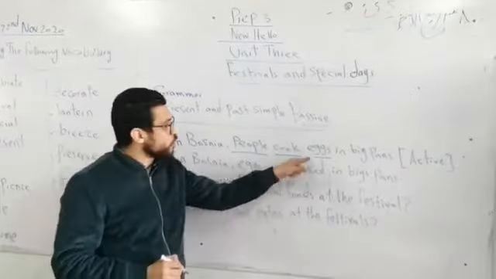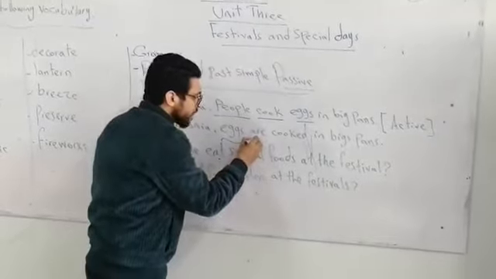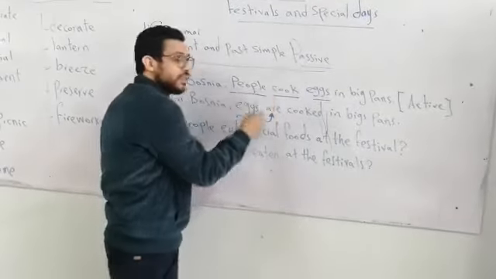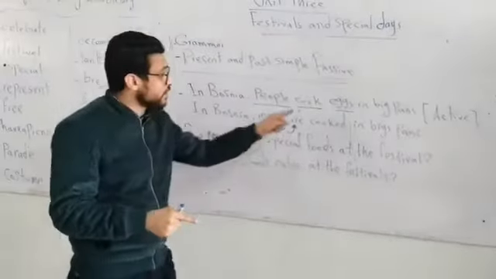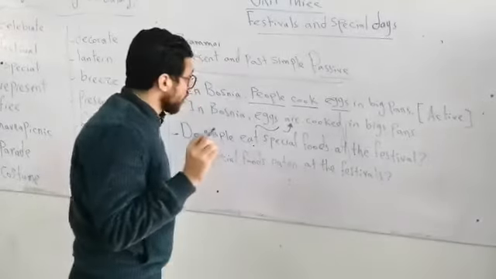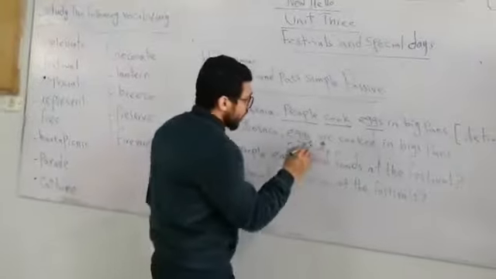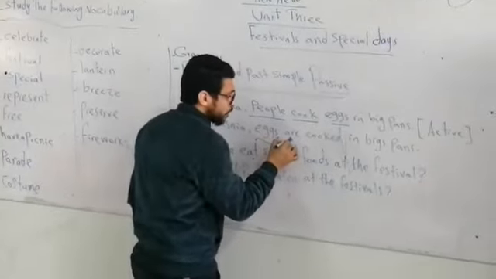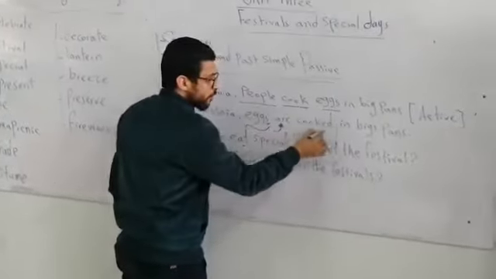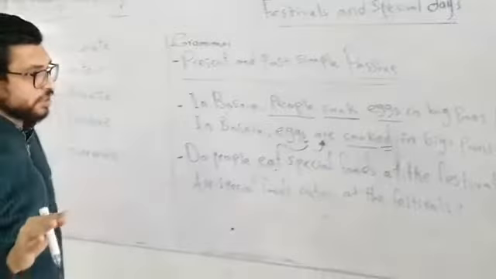So, we are going to start with eggs, followed by verb to be in the same tense as the active sentence, which is the present simple. If you look at the main verb, we can know exactly the tense of this sentence. So, eggs followed by verb to be in the same tense, which is in the present form, plus the past participle, the third form of the main verb.